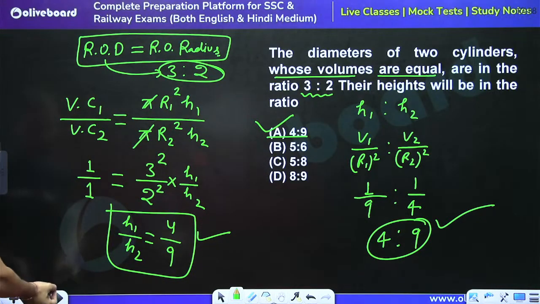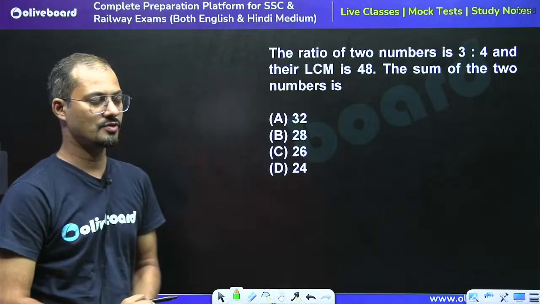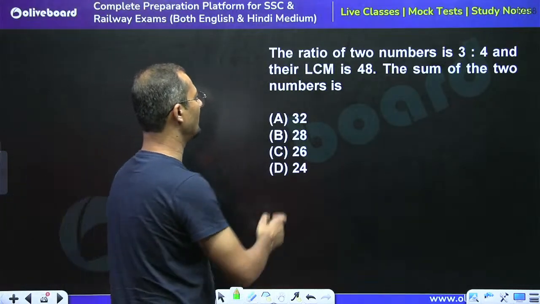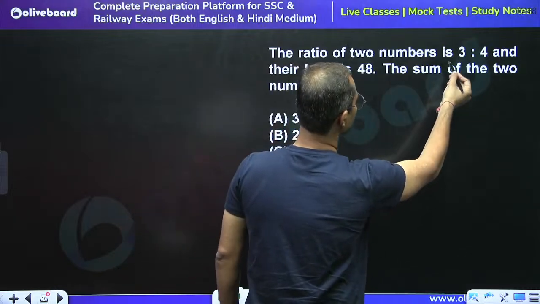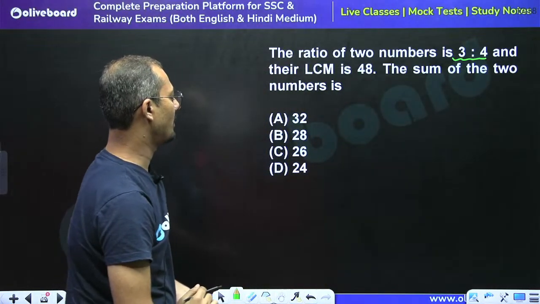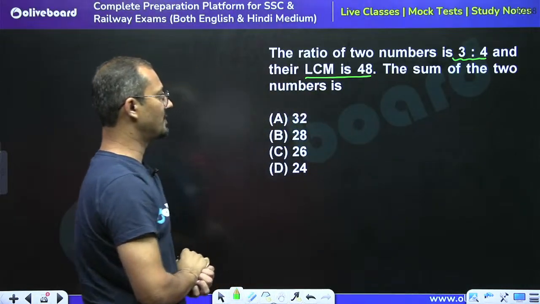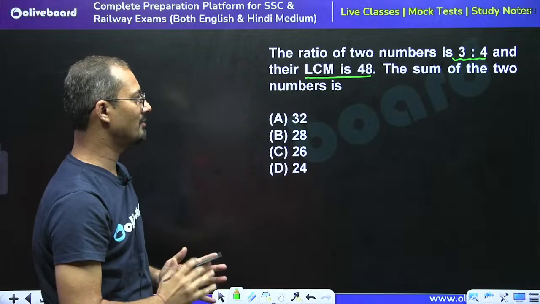Okay, moving to next question. Tell me what is the answer for this question. See, the question is saying the ratio of two numbers is 3:4 and their LCM is 48, right? We have to calculate the sum of two numbers.